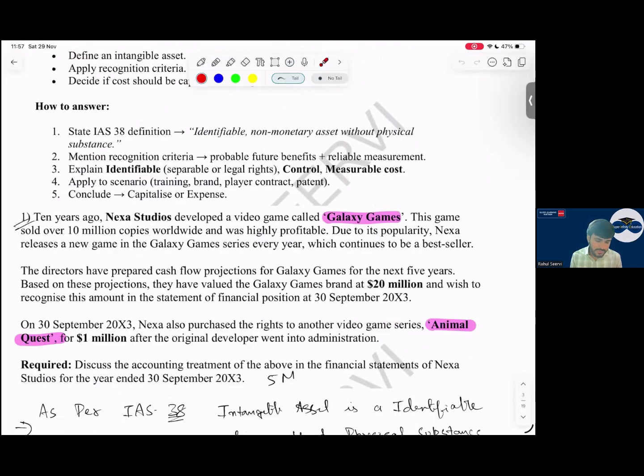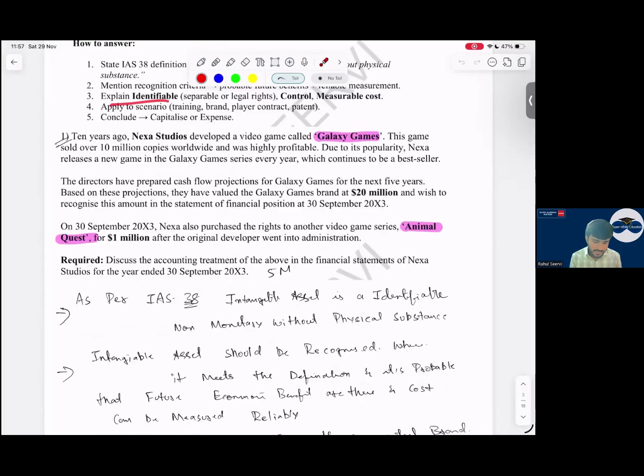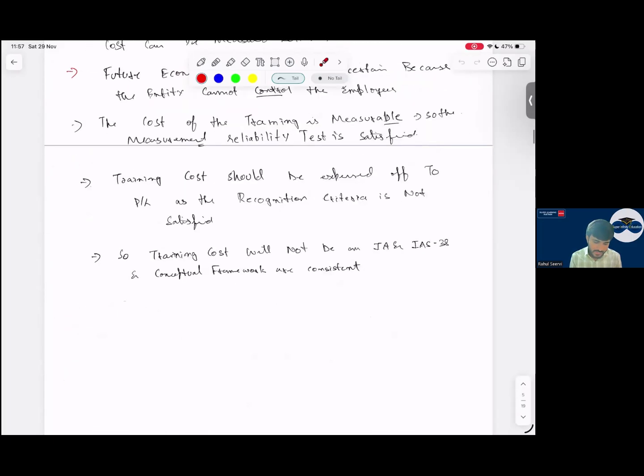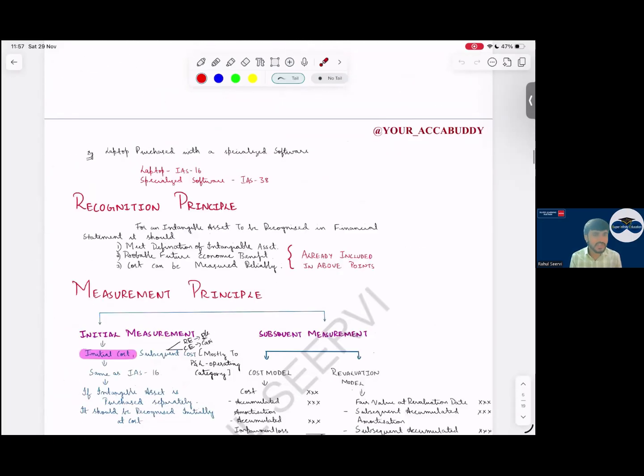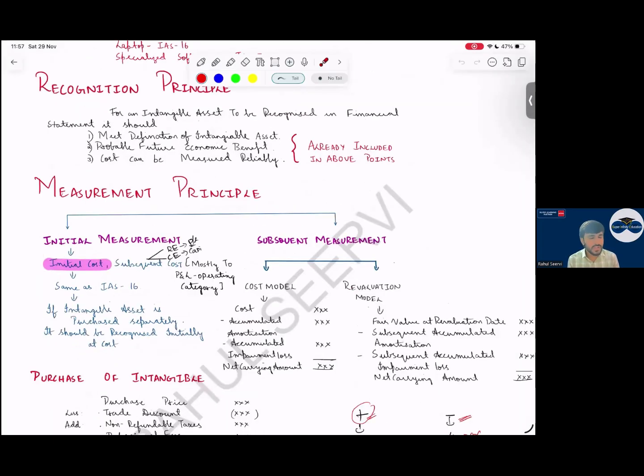So the first question that comes is usually what? Regarding the definition and recognition part. You have to define intangible asset, apply recognition, and decide if cost will be capitalized or not. Yes, sir. And identifiable is very important. Control and this and measurement. We have done the first question, then the second one, and then training cost, then recognition principle. When will you recognize? When it meets the definition, future economic benefits, and cost can be measured reliably. We have already included that in the 5 points which we have discussed.